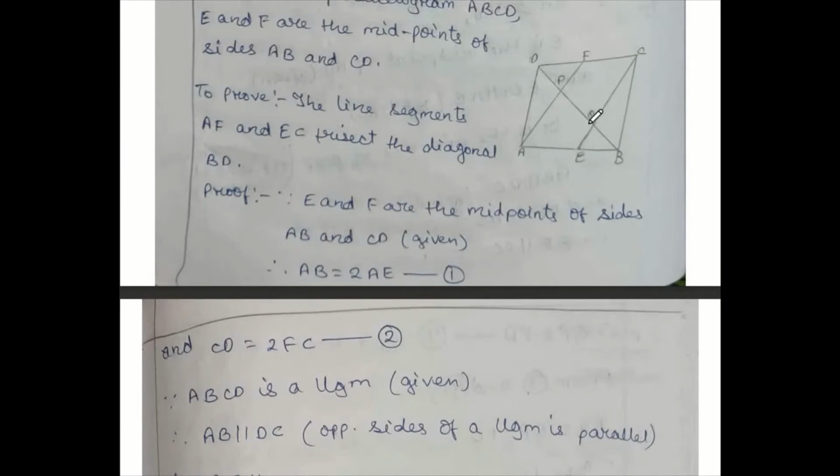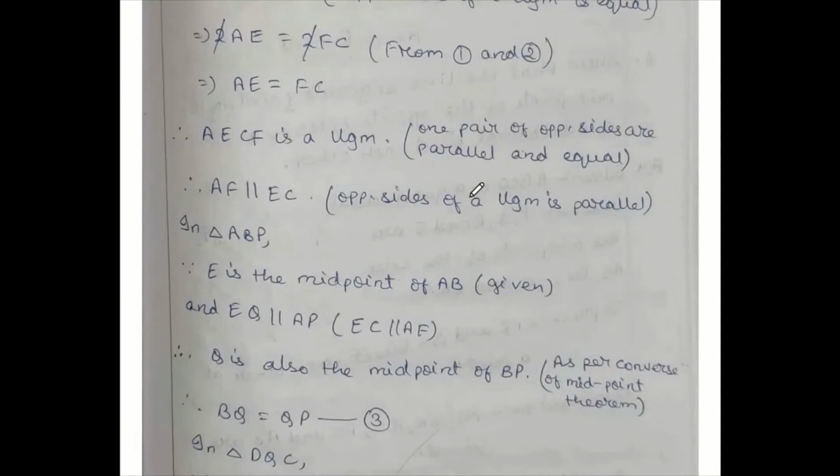If this small figure is a parallelogram, then this AF and this EC will be parallel to each other, because the opposite sides of a parallelogram are parallel, you know that. Now what I did: in triangle ABP, since E is the midpoint of AB, and EQ is parallel to AP because the full line is parallel to AF, then Q is also the midpoint of BP. Let me show you from the sketch.